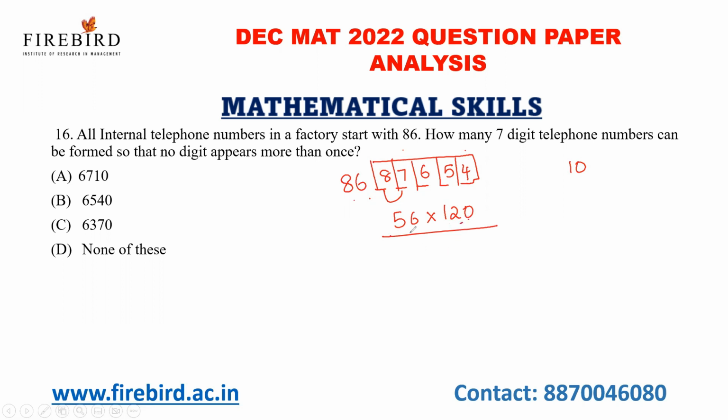First do 56 into 12. 56 into 12 is 560. 56 into 2, 112. 56 into 10 is 560, and 56 into 2 is 112. So if I add all, I'll get 6720 as the answer. 6720 is not in the options, so none of these is my answer.